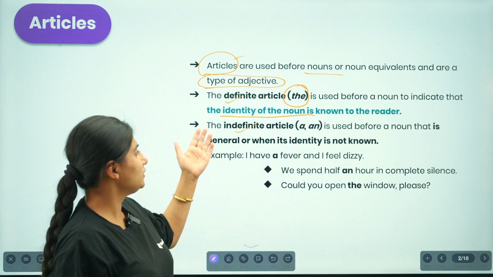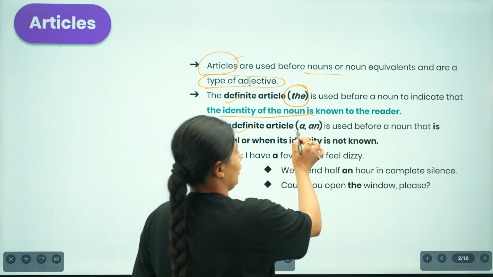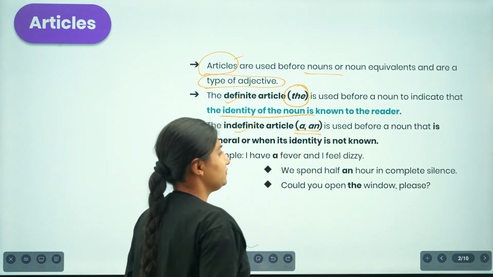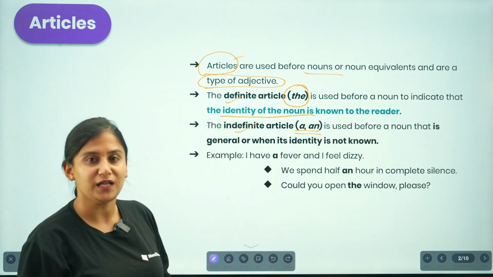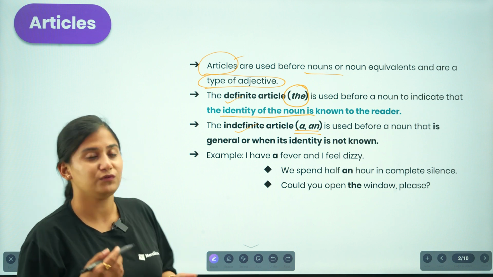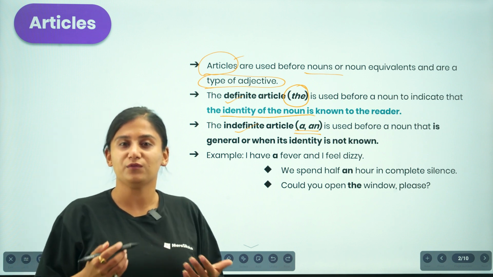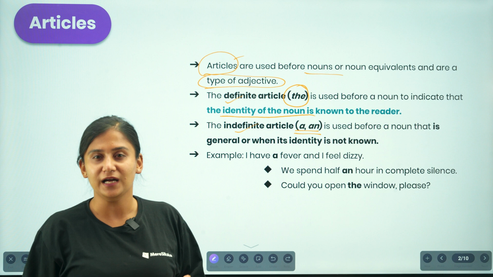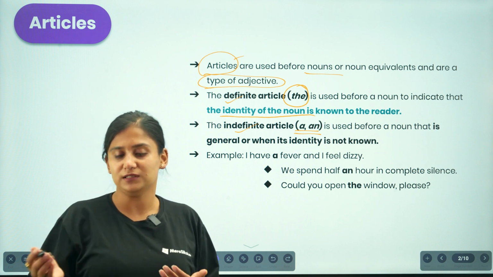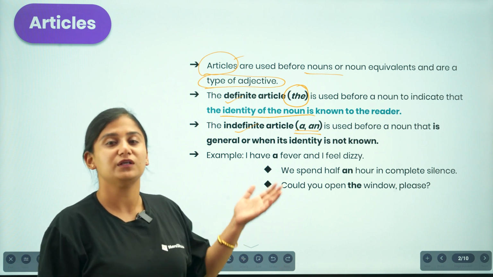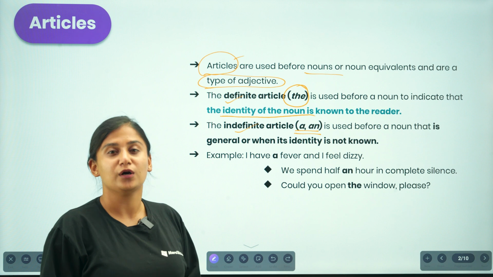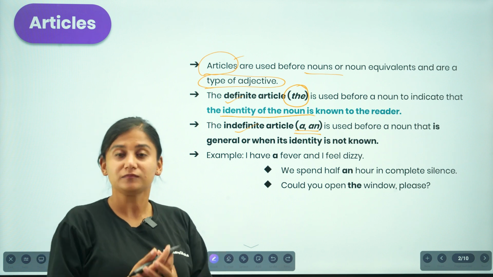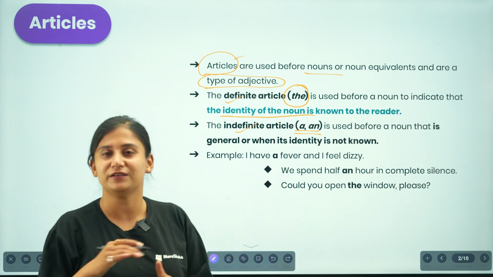Talking about the indefinite article, that is either "a" or "an". We use this indefinite article again before a noun, but whenever we are talking about a general idea, or something that the listener is unaware of, we use the article "a" or "an". The idea is to understand it in a very simple way.